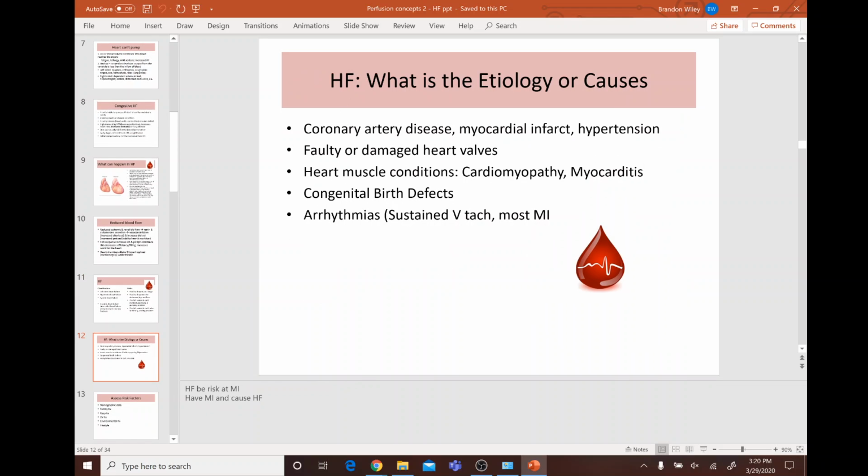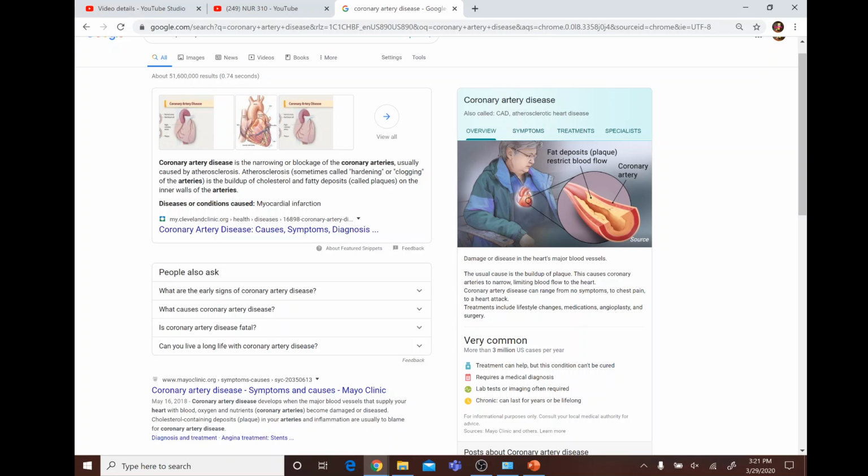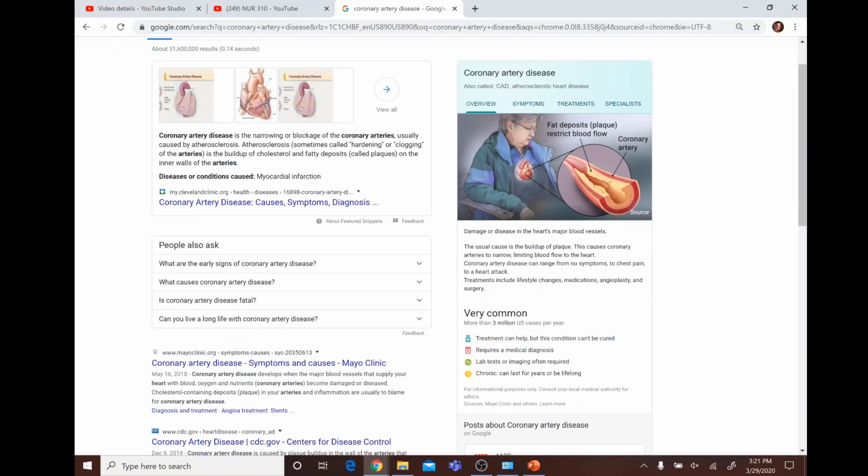So what do you think are some of the etiologies or causes of heart failure? Maybe coronary artery disease, which is damage or disease in the heart's major blood vessels. The usual cause is the buildup of plaque. This causes coronary arteries to narrow, limiting blood flow to the heart. There can be a range of symptoms to no symptoms, chest pain to a heart attack, stuff like that.